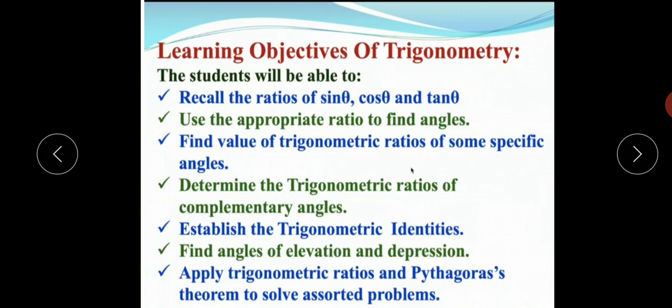Now, why should we learn trigonometry? Students can recall the ratios of sin theta, cos theta and tan theta, and use the appropriate ratio to find angles. We will find the values of trigonometric ratios of some specific angles, determine the trigonometric ratios of complementary angles, establish trigonometric identities, find the angles of elevation and depression, and apply trigonometric ratios and the Pythagoras theorem to solve assorted problems. That is why we have to study this chapter, trigonometry.